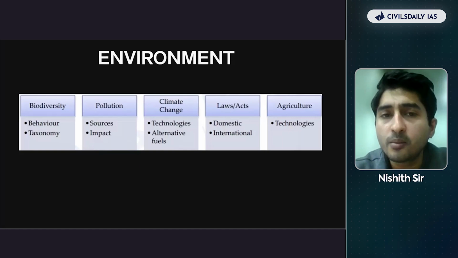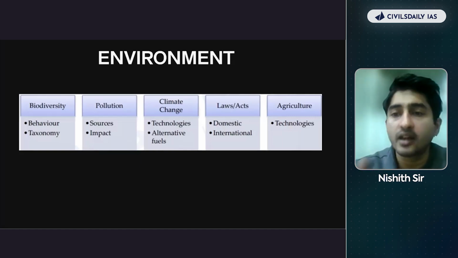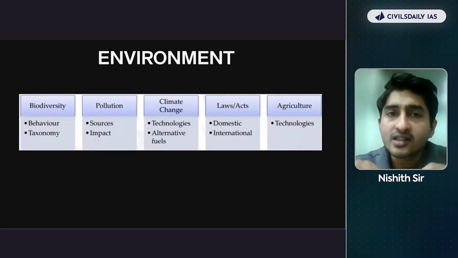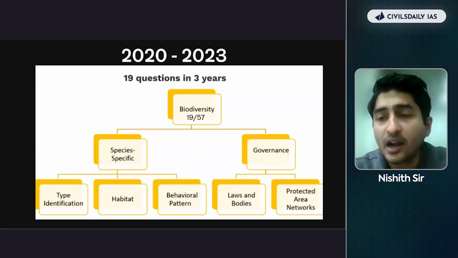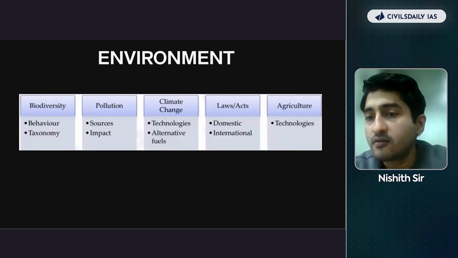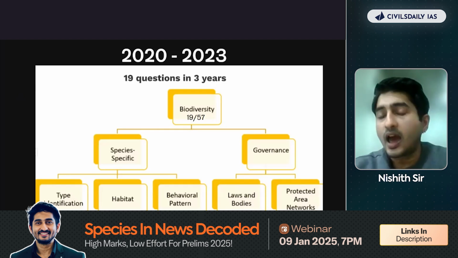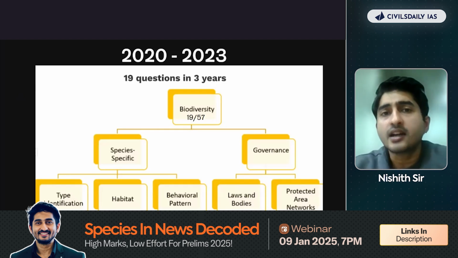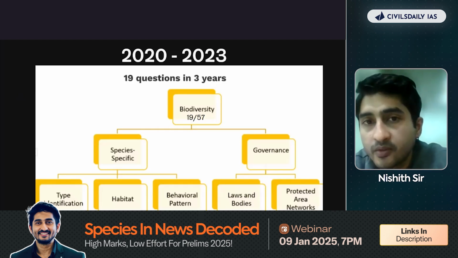In this particular webinar, we are going to deal with one very important section amongst these 5 subparts, and that part is biodiversity. After a very thorough analysis of current affairs and static books, one pattern which has particularly emerged in the environment part is biodiversity.